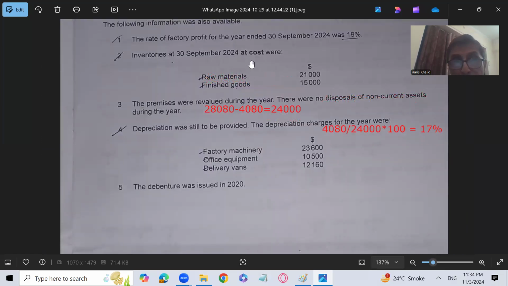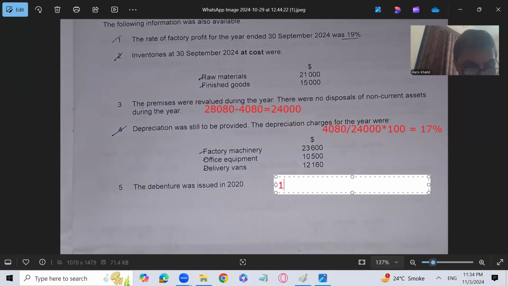Inventory at 30th September at cost. See, they have put it in bold letters, at cost. So the student should have an idea that raw material and finished goods have been given at cost. So the finished goods 15,000, that is the closing finished goods inventory, is given at cost. It means that it does not include, I repeat, does not include factory profit yet, because it is at cost. When we add factory profit into it, then it will be the finished goods closing at transfer price.